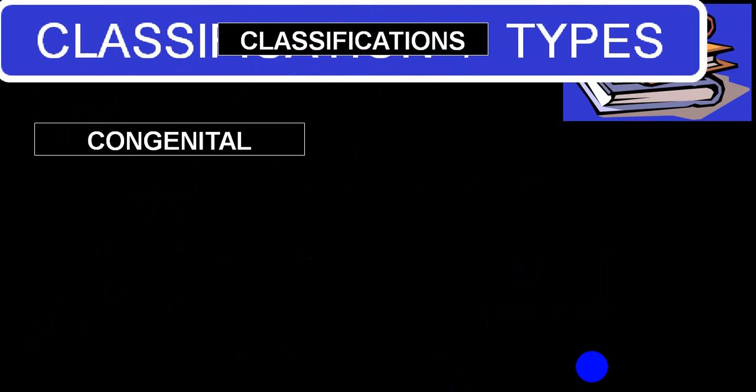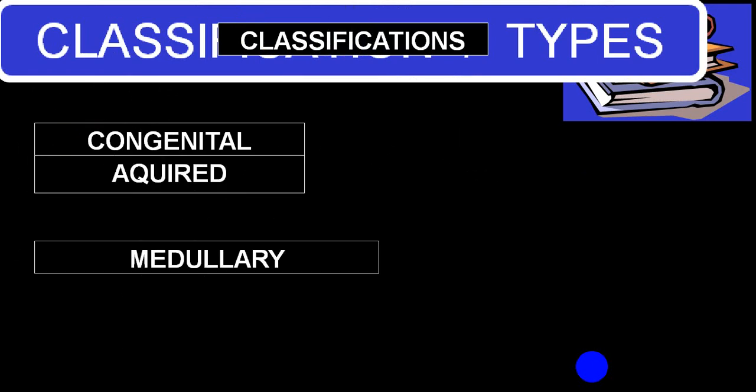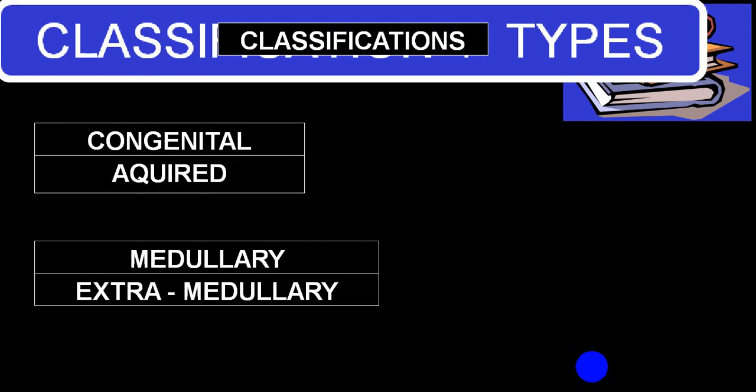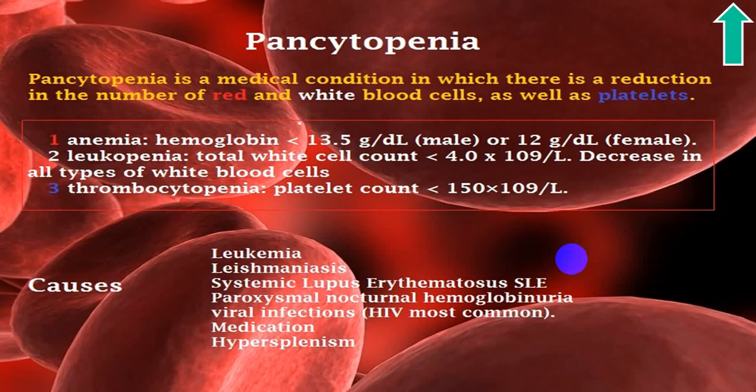We can divide into congenital etiology and acquired etiology, or we can call, depending upon the site where the damage has taken place, that is medullary, extramedullary causes. So pancytopenia is a medical condition in which there is a reduction in the number of RBC, WBC, and platelet count. So it will end up with anemia, leukopenia. Because of leukopenia, you will get chances of infection, and thrombocytopenia, which will end up with bleeding tendency.